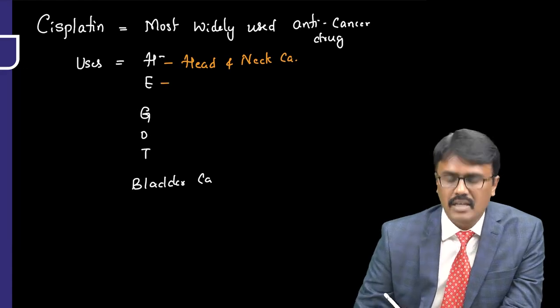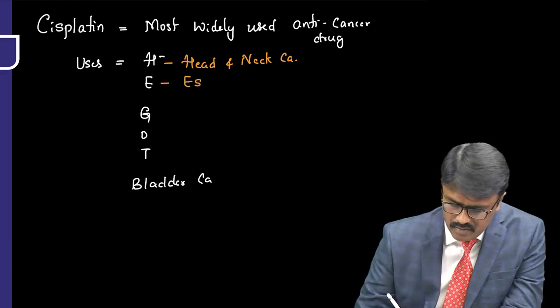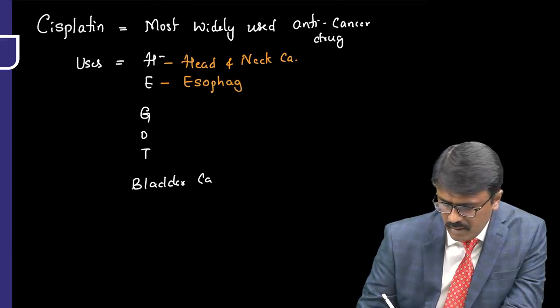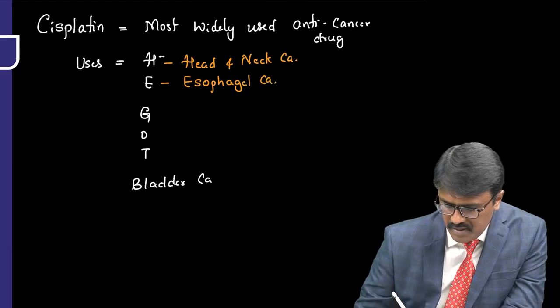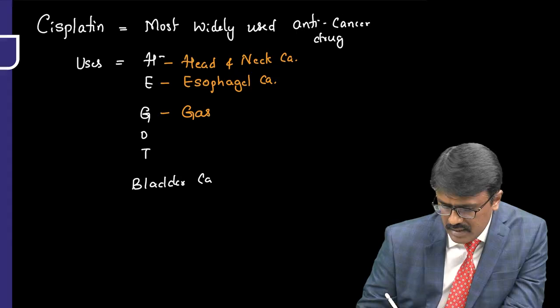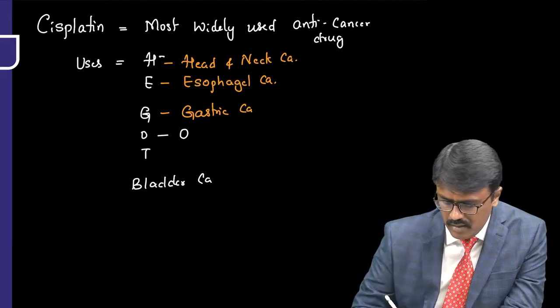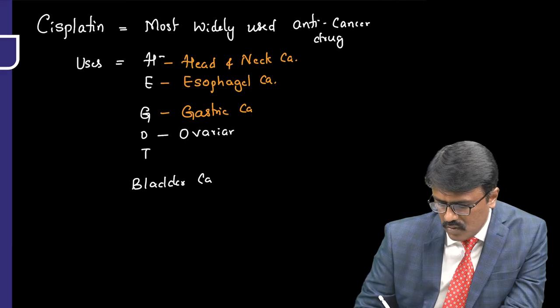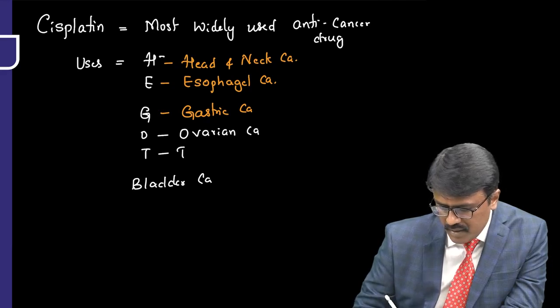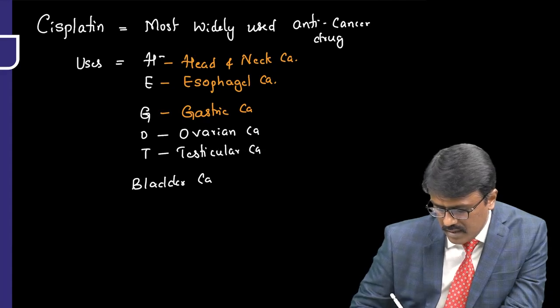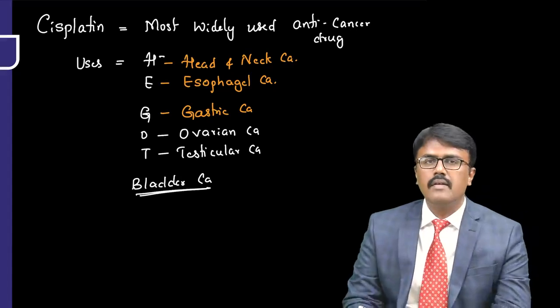E is for esophageal cancer. C is for gastric cancer. O, remember it affects ovarian cancer also. It is used to treat ovarian cancer, testicular cancer, and the last one itself is written there, the bladder cancer.